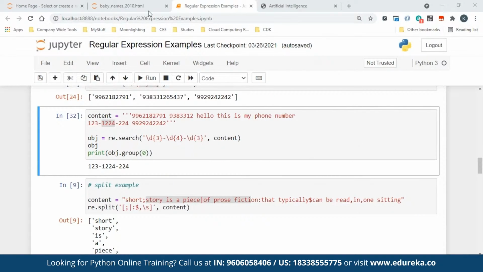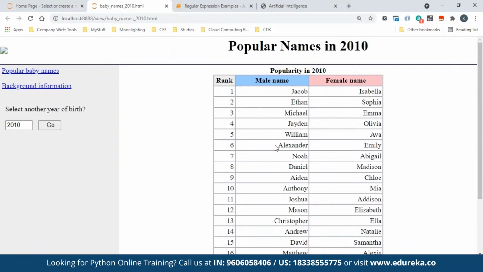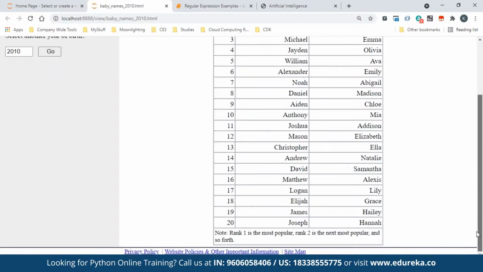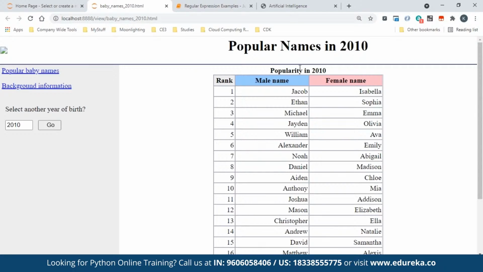Okay. Now let's see, like I said, this is an HTML page. I have downloaded this HTML page. In this HTML page, I want to fetch only the names. This is like a table, right? I want to fetch only the names and this ranking. So I have written code to do it. So let's say this is the HTML I have, where it has baby names and popularity, all that.